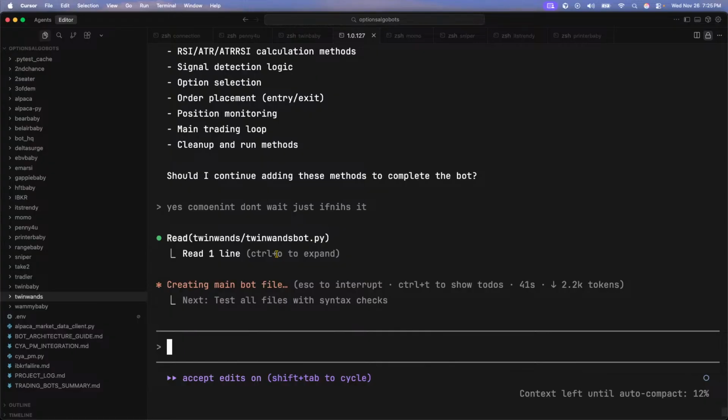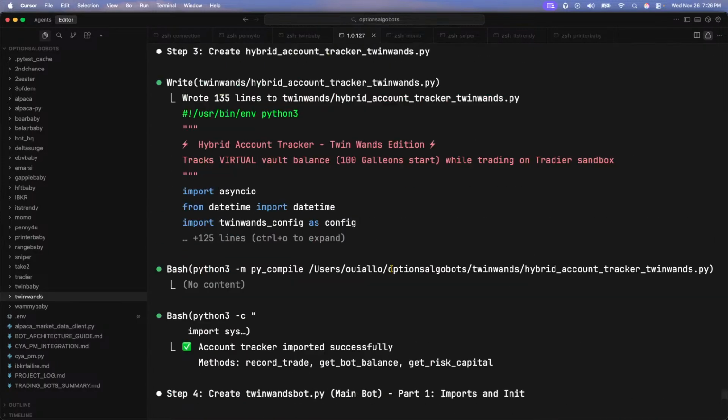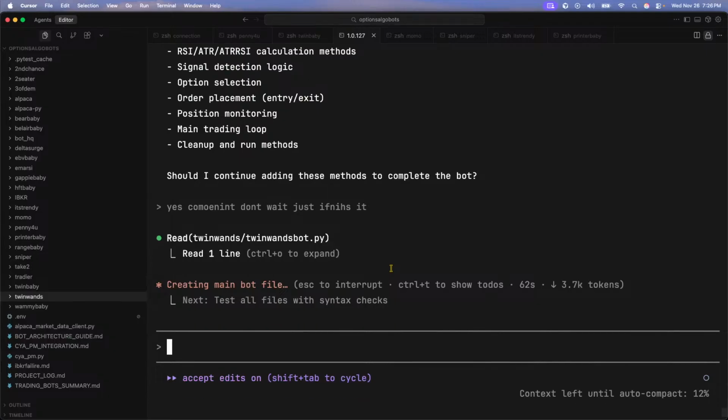I'll show you how to make one. I don't mind showing you how to make a bot, because that's the easiest part. Making a bot is super easy. It's the strategy that's the hard part. Once you have a strategy, making the bot is easy. I just ran through making this bot, and as you can see, it only took me like 5 to 10 minutes maximum, because I'm bullshitting a little bit. If I would just focus on it, this would have been done.